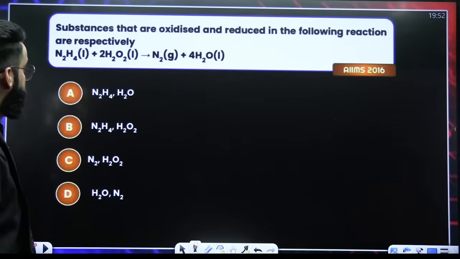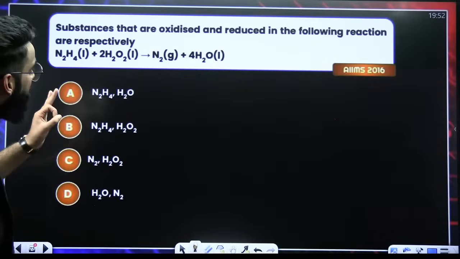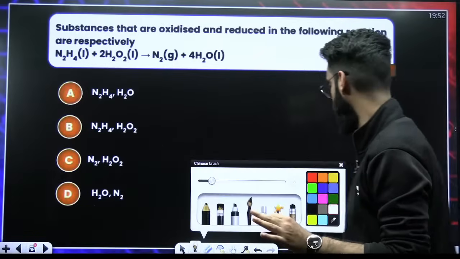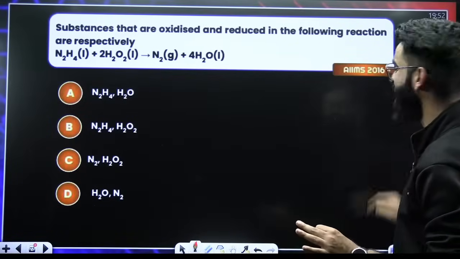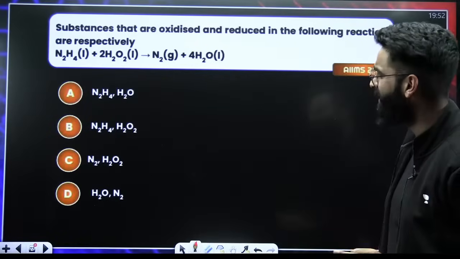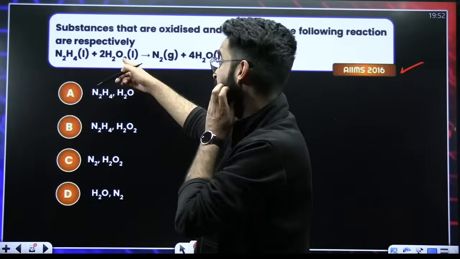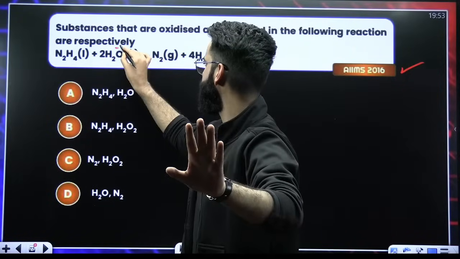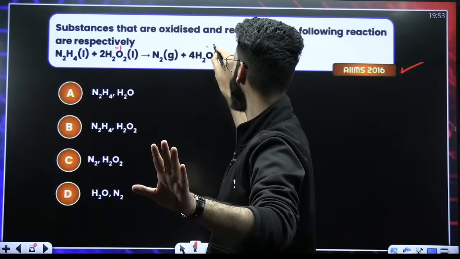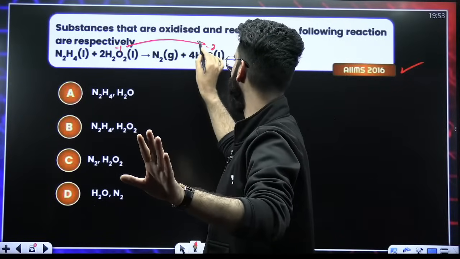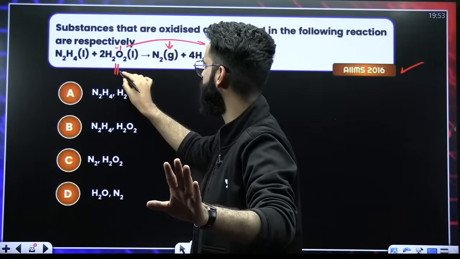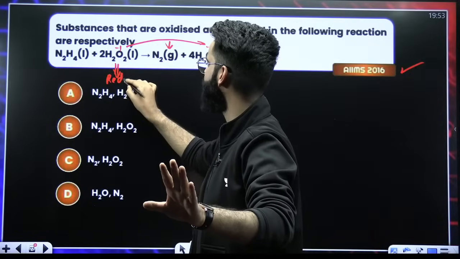Look at this particular question. Substances that are oxidized as well as reduced. This question has been asked in AIIMS 2016. You should kill this one as well. People, just look at H2O2. Oxidation state of oxygen here is -1, here the oxidation state of oxygen is -2. So -1 to -2, a decrease in the oxidation state. Decrease in the oxidation state is something which we call reduction. So I would say H2O2 is undergoing reduction.